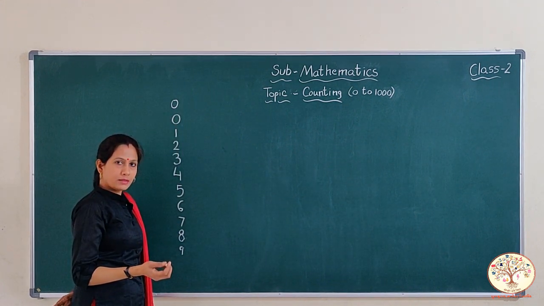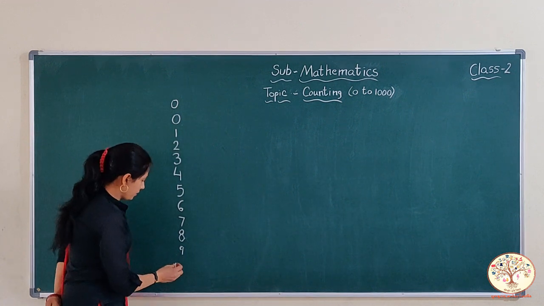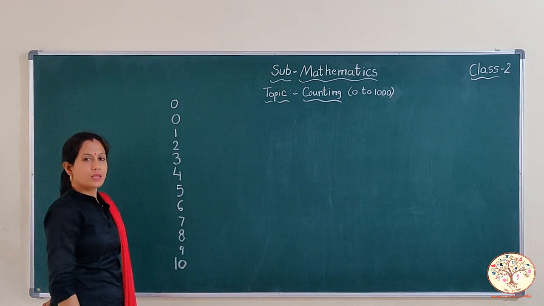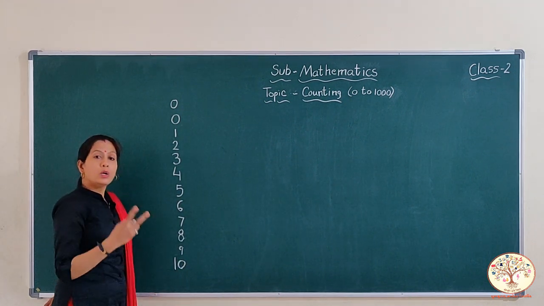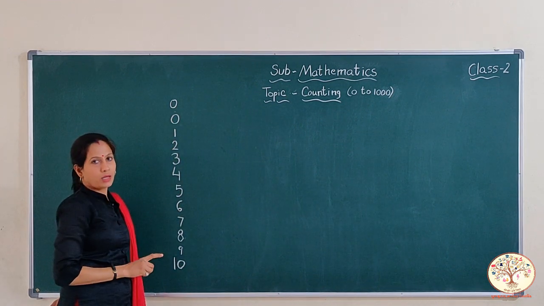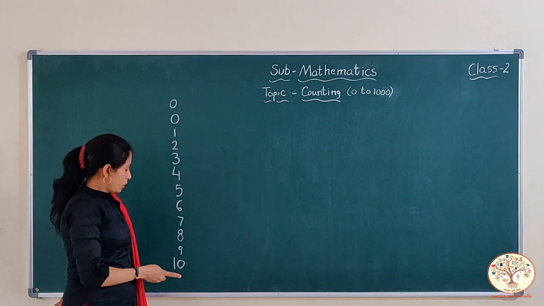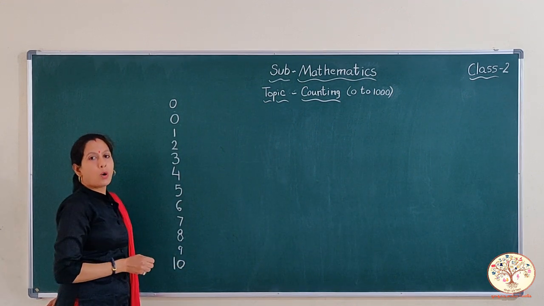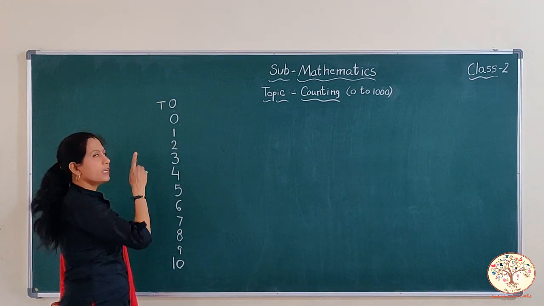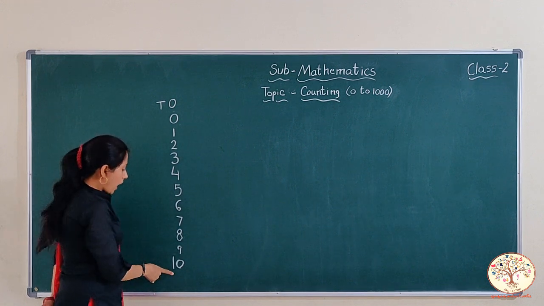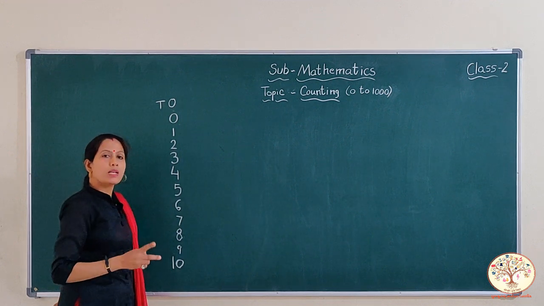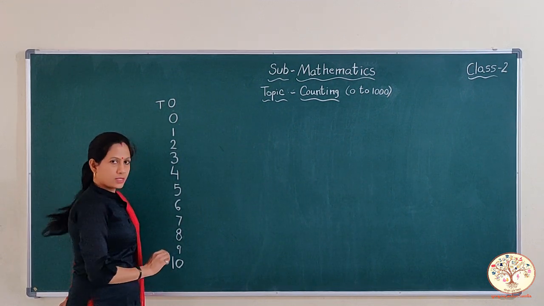What comes after 9? When 9 increases by 1, we get 10. Okay? 10 is a 2-digit number, 1, 2. And this house is very small. It cannot consist of 2 digits. So this one needs a new house, and that is T. Tens. T refers to tens. Okay? All 2-digit numbers belong to the tens family. 10 is the smallest 2-digit number, the first 2-digit number.